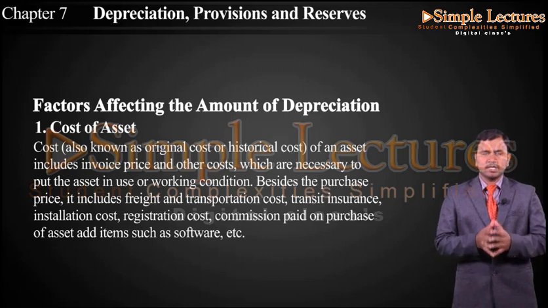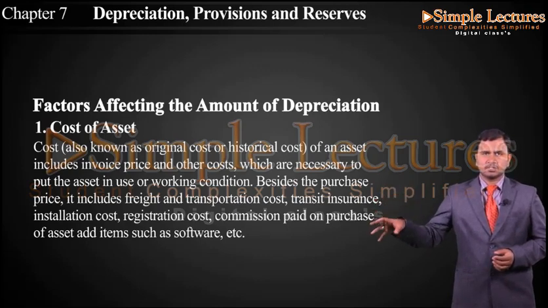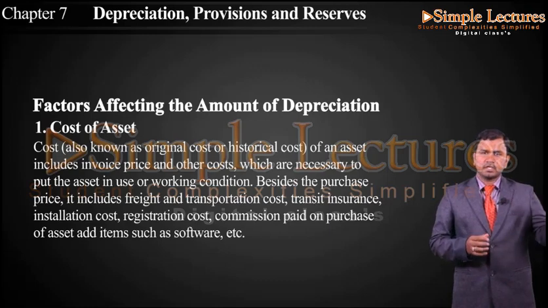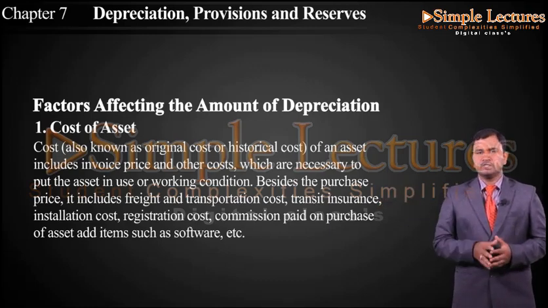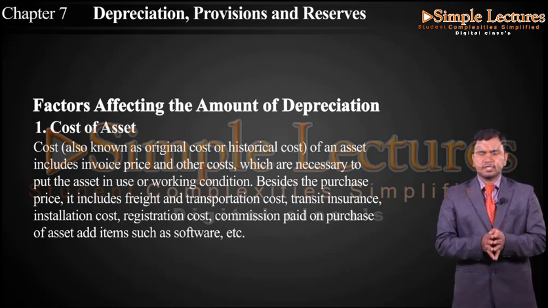So it means that when coming to the cost, it is nothing but the original cost of the asset, which will include all the expenses until the asset was put to use. It might be transportation, carriage, installation, or software related expenses. When combining the value of all the particular things, it will be called the cost of asset.